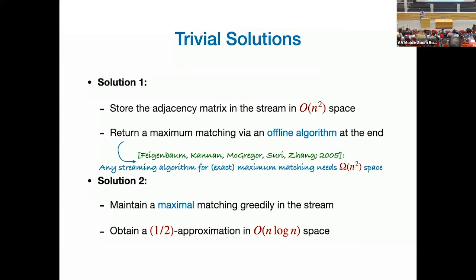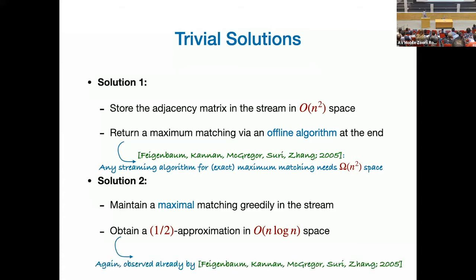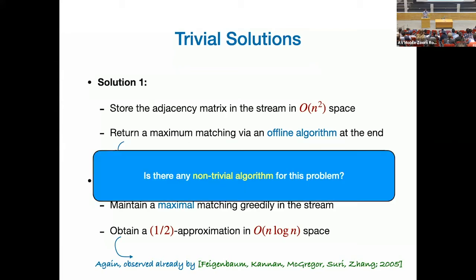The first result is also optimal in the sense that if you want to find an exact maximum matching, you need omega n square space. You cannot do better than that. It's a simple reduction from the index problem. And the second result, again, is a simple observation. So the first paper that introduced graph streaming had these two results for this problem, these trivial algorithms. The question is, is there any non-trivial algorithm for this problem or not?